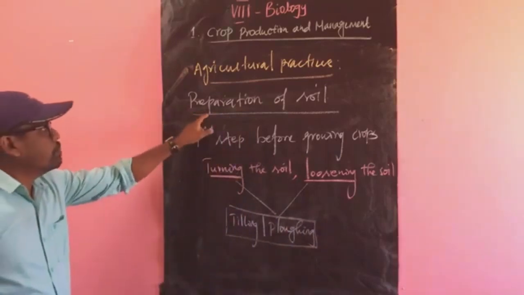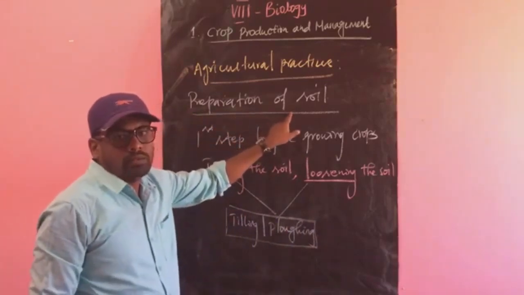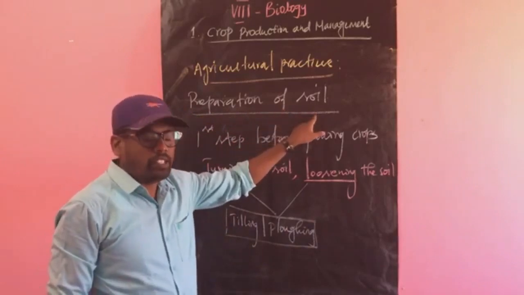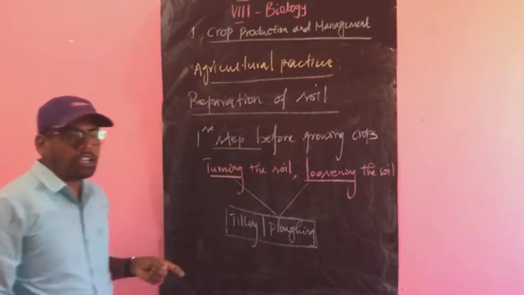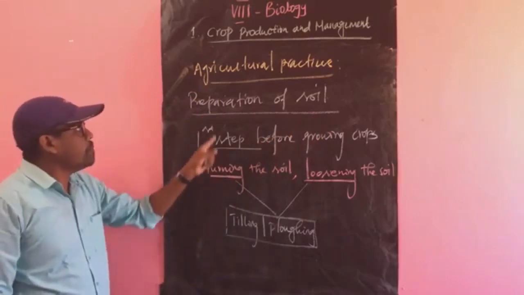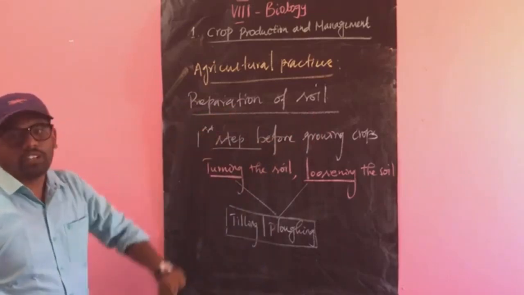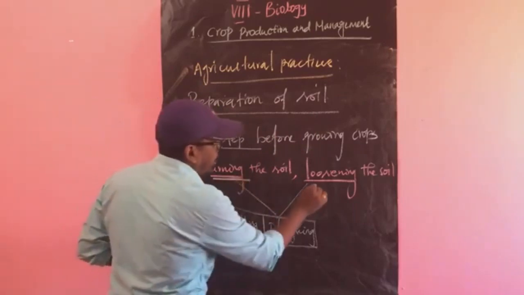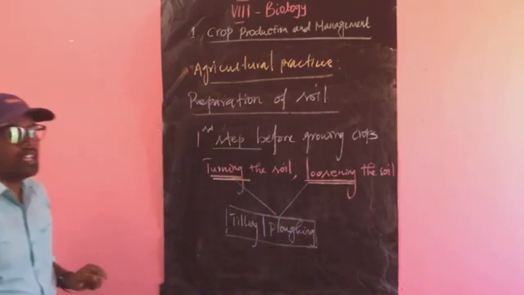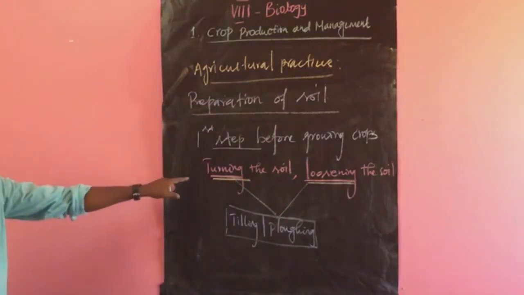Again, the preparation of soil is the first agriculture practice. This is the first step in agriculture practices. What will happen in the preparation of the soil? There is a turning of the soil and a loosening of the soil.